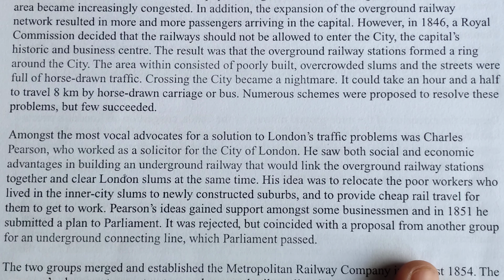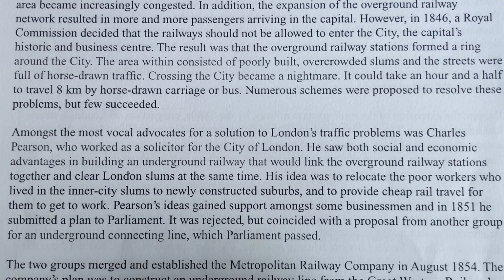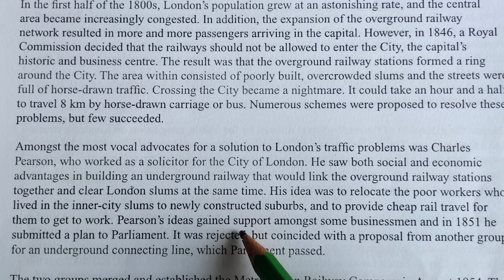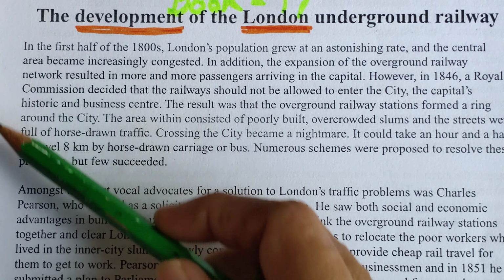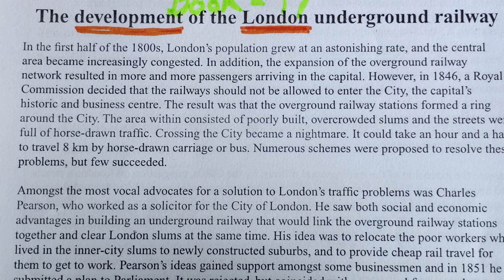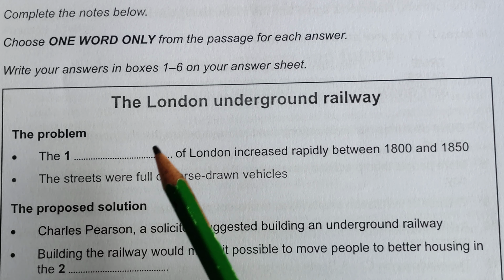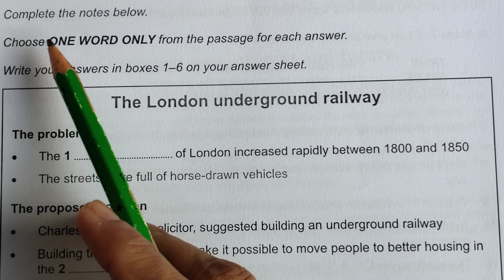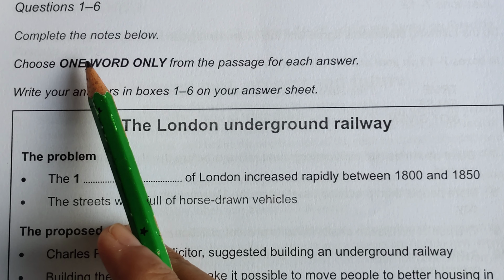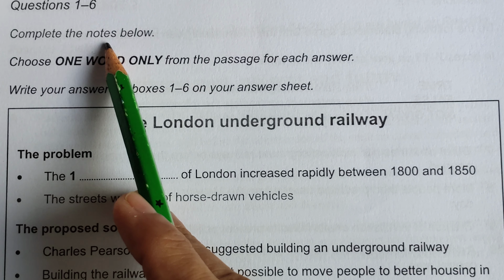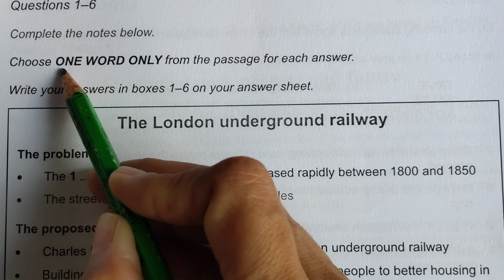This reading passage has small paragraphs, but without any alphabetical letters. Let's go to the questions first. The first type of question is questions 1 to 6: complete the notes below and choose one word only.